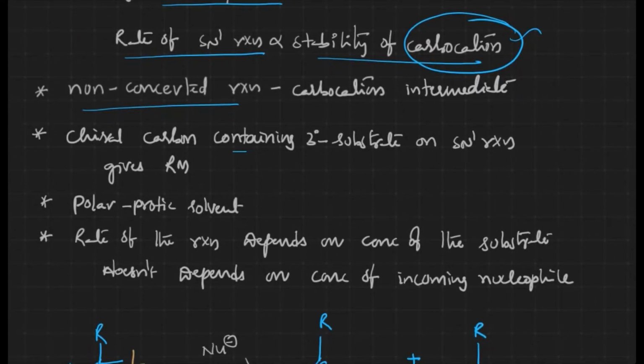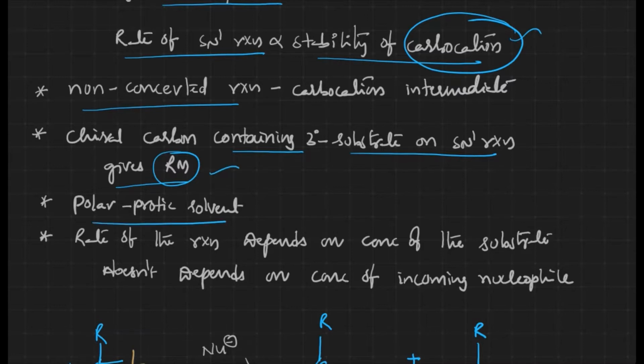Generally, a chiral carbon containing a tertiary substrate gives a racemic mixture in an SN1 reaction. Why do they give a racemic mixture? The intermediate is a carbocation, and its hybridization is sp2, trigonal planar. So the incoming nucleophile may attack from either side, and that's why we get a racemic mixture.